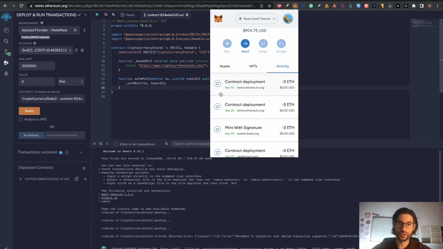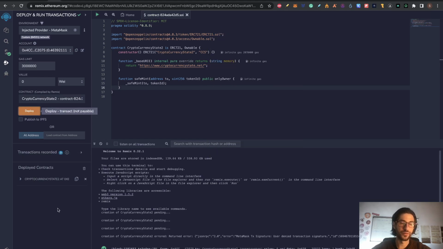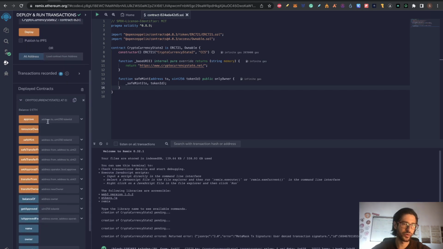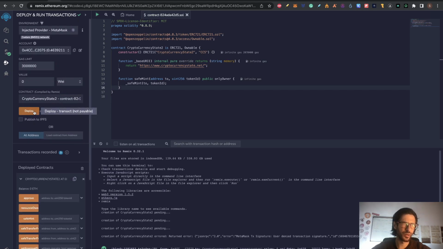Now that I sped up my transaction, you can see that the contract was deployed, and if that happened, you're going to see under deployed contracts the contract that we deployed. So click the arrow to get more options here. After you click deploy, if something doesn't work, it's because you are paying less gas fee than needed. So check your transactions on your MetaMask, speed up your transaction or cancel and click deploy again until you see your contract deployed here.